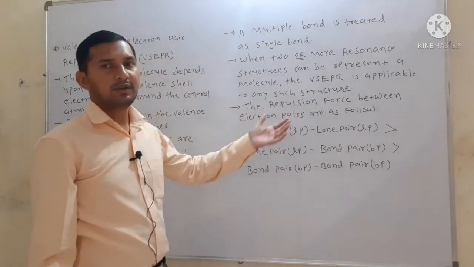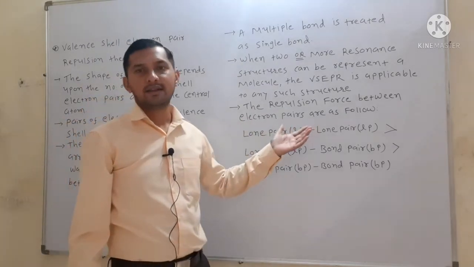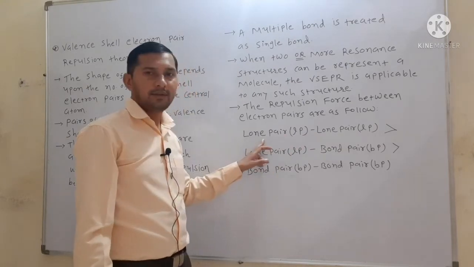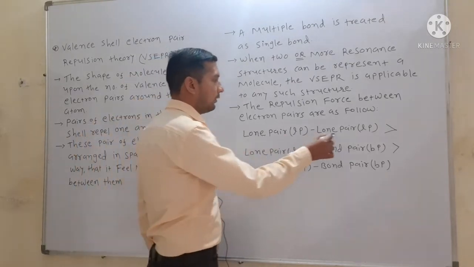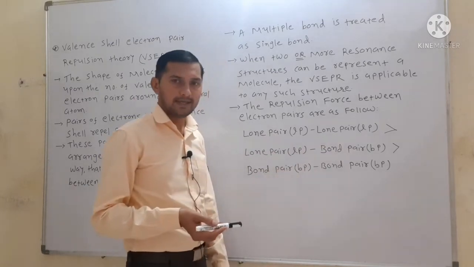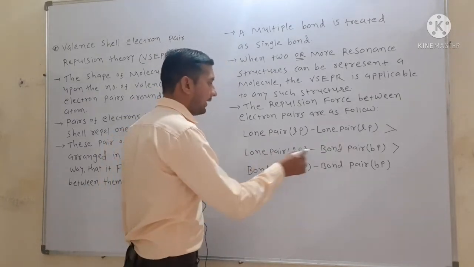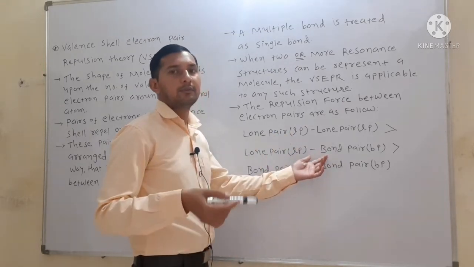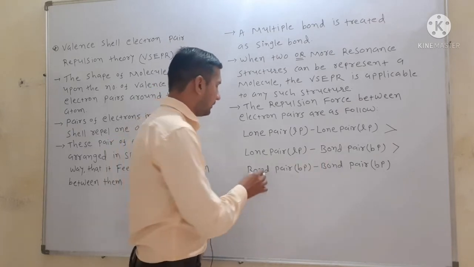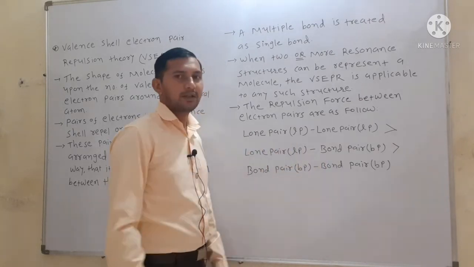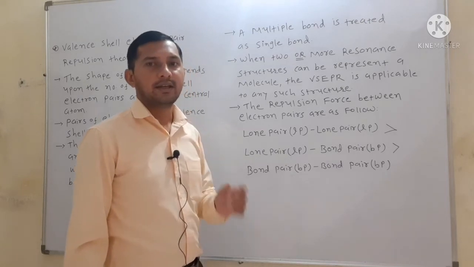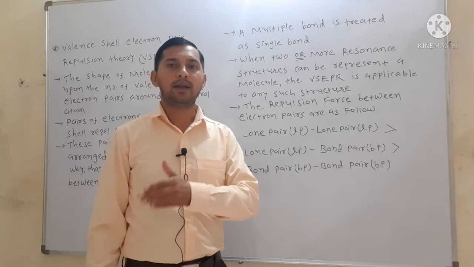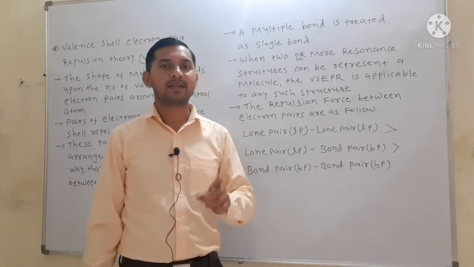The repulsion force between two electron pairs follows this type of order. The repulsion between lone pair and lone pair will be maximum as compared to lone pair and bond pair. And lone pair and bond pair generate more repulsion than bond pair and bond pair. In a molecule in which electron pairs are arranged as a bond pair, they participate in chemical bonding. Therefore, the energy is less.